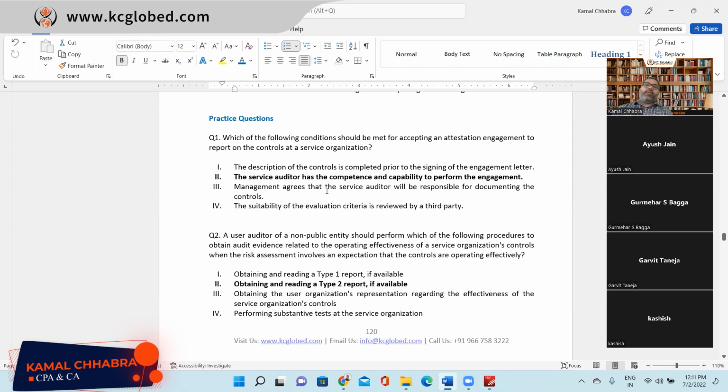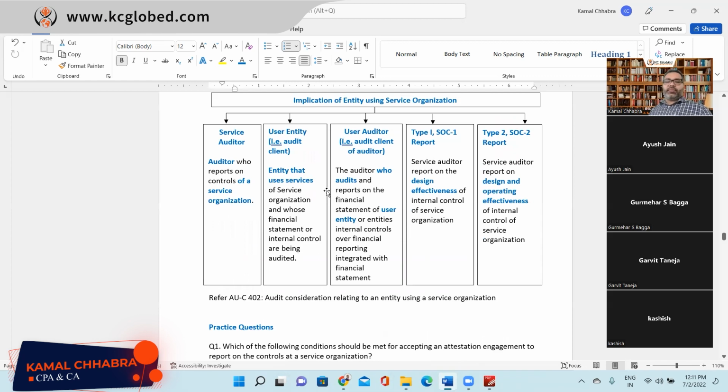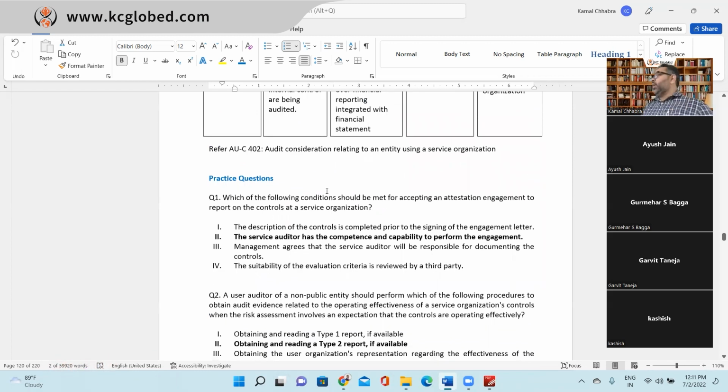Relook at the question. Which of the following conditions should be met for accepting an attestation engagement to report on the controls at the service organization? So which party is accepting? Service auditor or user auditor? This question is for the service auditor. So the service auditor has been asked to do the attestation engagement on the internal controls of the service organization, right? So what all things will a service auditor keep in mind before accepting?